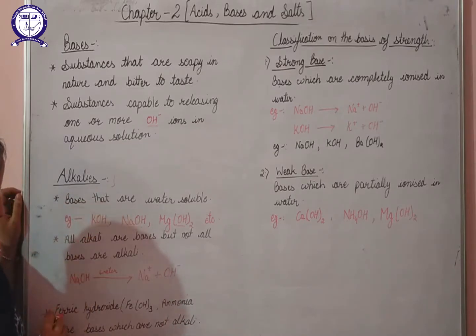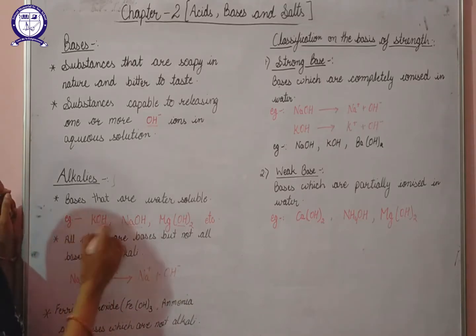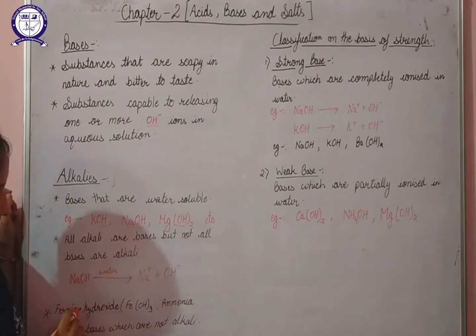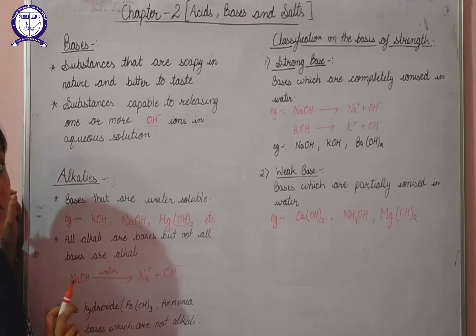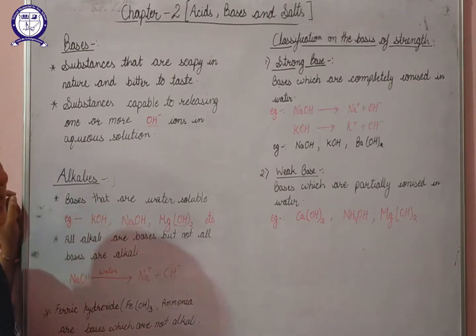Next, we can consider examples of bases which are not alkali, that is, bases which are not water soluble. So ferric hydroxide and ammonia are examples of bases which are not soluble in water. So we can say that these are examples of bases which are not alkali.